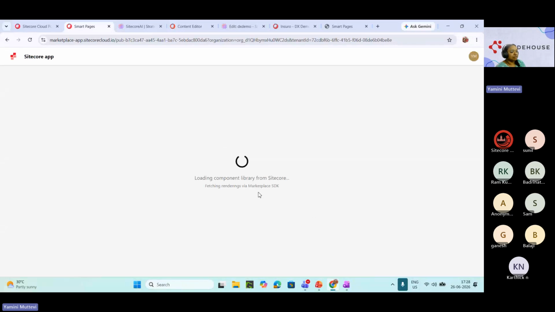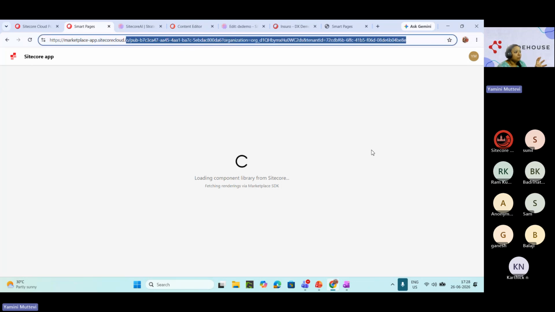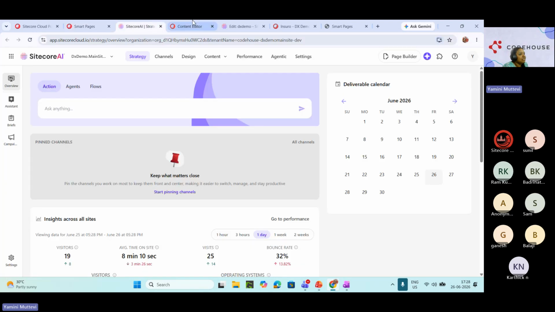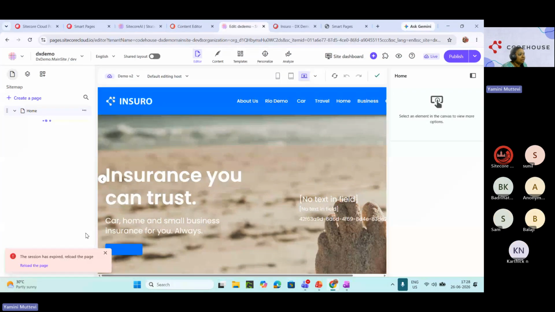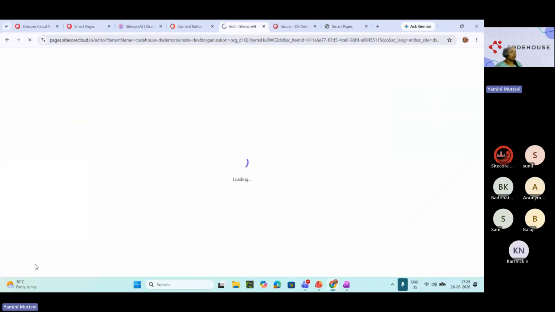It fetches renderings via the marketplace SDK. This is all the inventory we are trying to put in. This is the iframe I was talking about, because it's a public application also. It does nothing here because it's just showing what the UI looks like. Let it load, and we'll go to the second thing, which is our pages application. This is called the page builder. Let me reload the page.